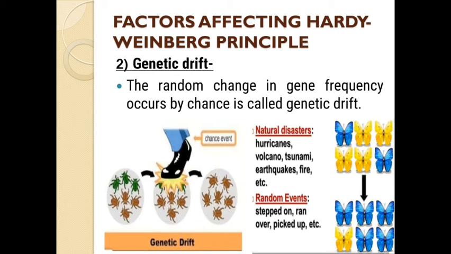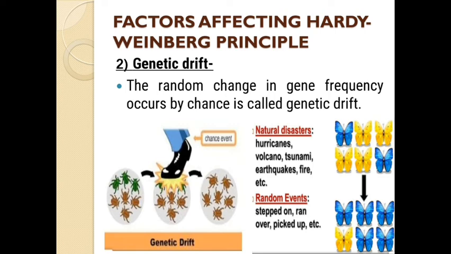Now by chance, a person steps on them. As a result, the green beetles die and are finished. In the next generation, all became brown beetles. So we can see that the gene frequency changed randomly among this population, yes or no.